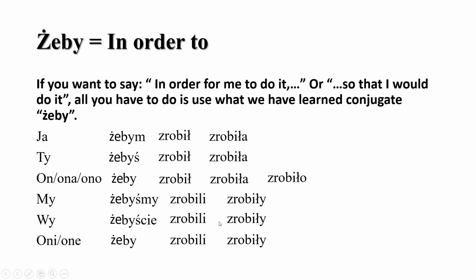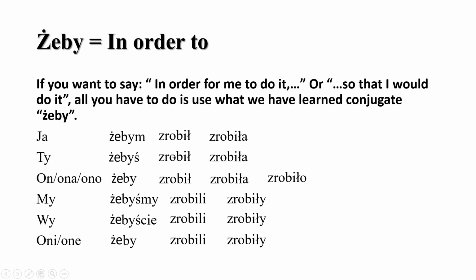So it's the same thing exactly. However, since there's żebym, you cannot actually add this verb in front. All you have to do is keep żebym and add the verb later.